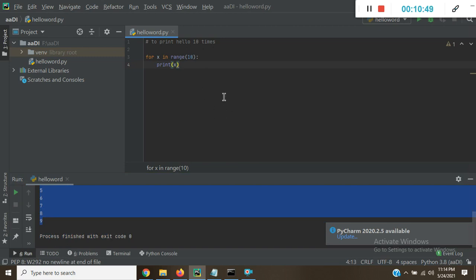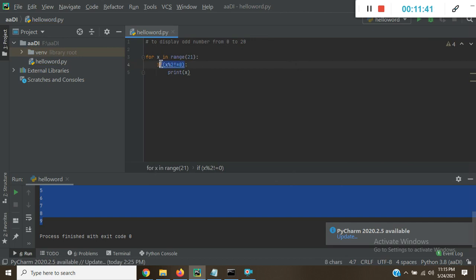Suppose I want to display odd numbers from 0 to 20. For x in range of 21, I have to check if x modulo 2 is not equal to 0, then print x.